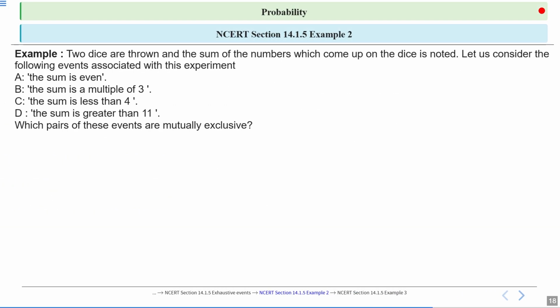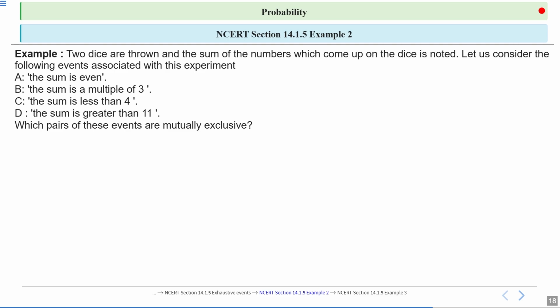Now we will discuss NCERT example number 2. First of all, read the example very carefully. Two dice are thrown and the sum of numbers which come up on the dice is noted. Let us consider the following events associated with this experiment. A is the event the sum is even.